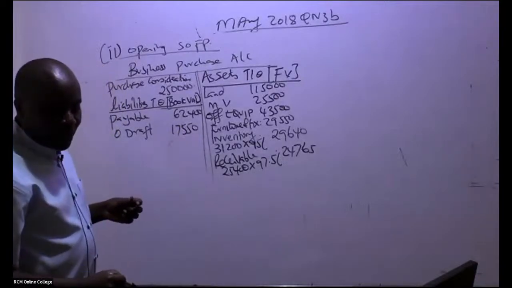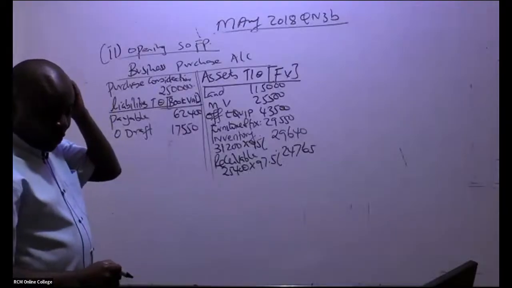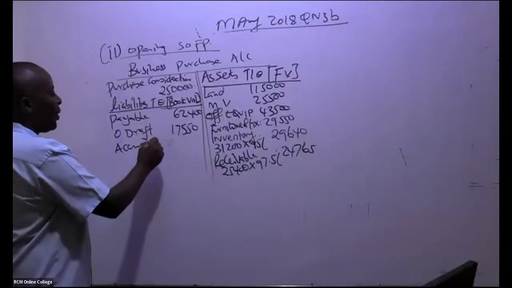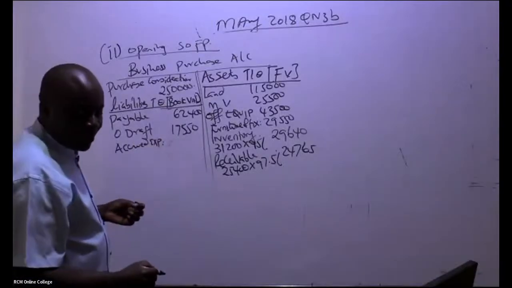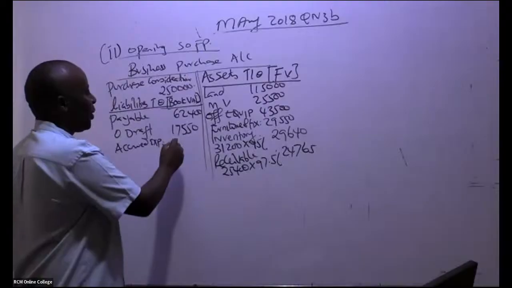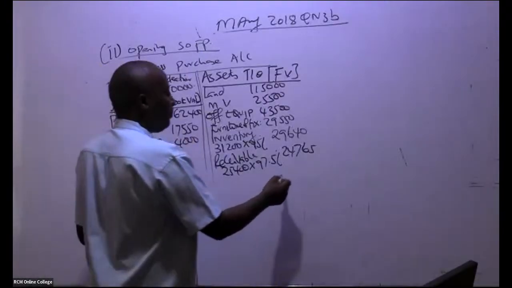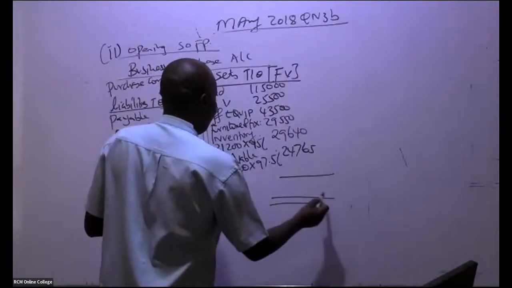Then we have accrued expenses. Accrued expenses, ladies and gentlemen, how much do we have there? 4,000. And there were only 3, if you remember. So come and balance your thing here.